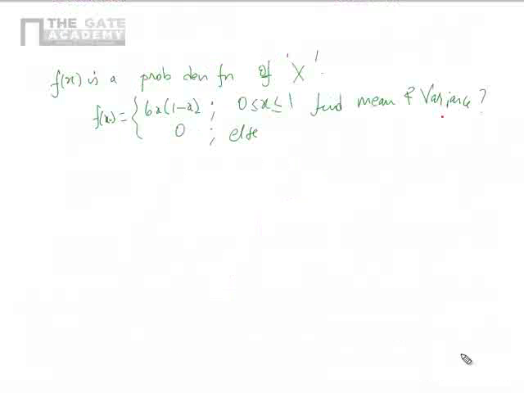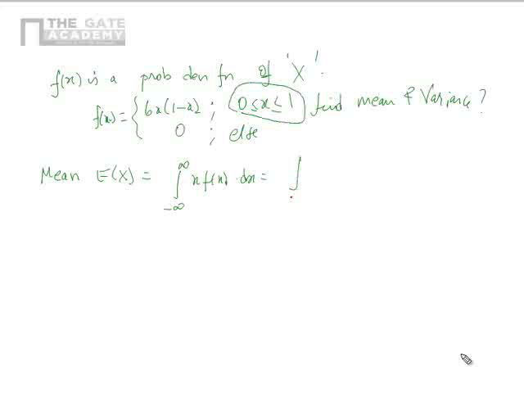So f of x is a probability density function of x, and it's given by 6x into 1 minus x in the interval 0 to 1, 0 else. Find the mean and variance. So again, only the function has changed, the rest is the same. So mean is nothing but E of x. This is nothing but integral minus infinity to infinity x f of x dx. So when we try to solve, f of x is defined only in the region 0 to 1. So it eventually turns out into integral 0 to 1 x into 6x into 1 minus x dx.